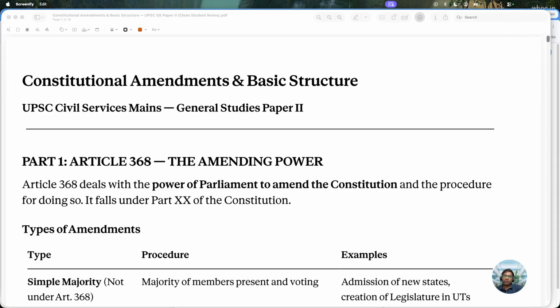Let's start with the first topic under General Studies Paper 2: constitutional amendments and basic structure. We have seen in the high frequency topics that this is one of the important topics for UPSC Mains. From previous year question papers, UPSC has asked on this topic, constitutional amendments and basic structure, multiple times. Let's start.